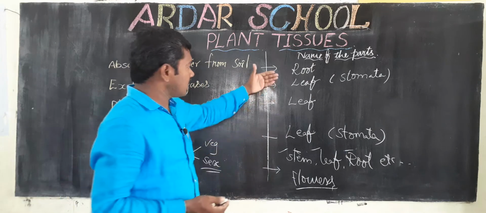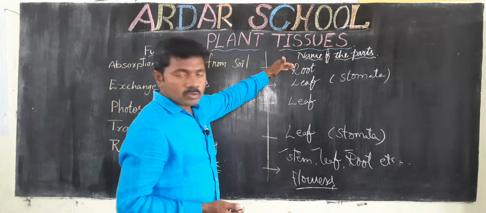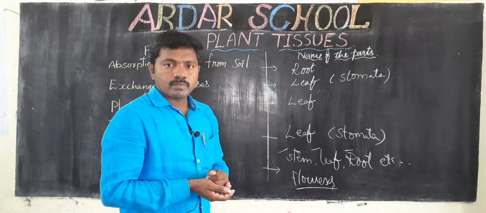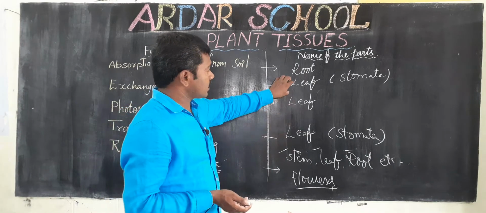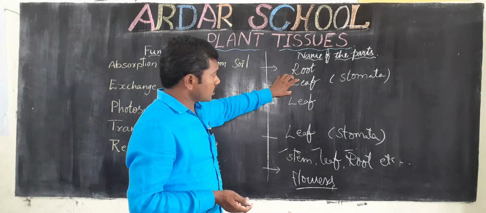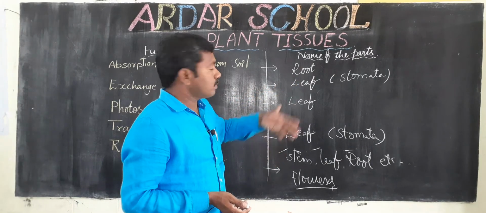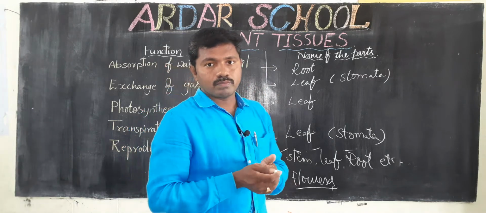If you compare leaf tissues and root tissues, those two are different. Why? In the leaf, chloroplasts are present, but in the roots they are absent. So some difference is there.